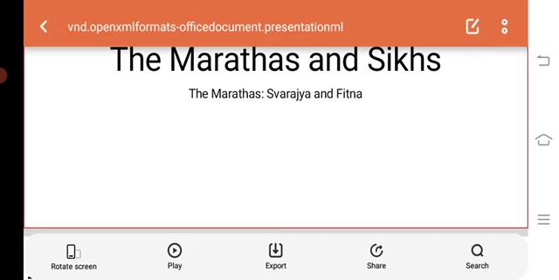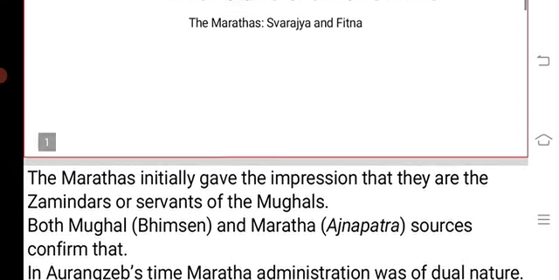So when it comes to svarajya and fitna, these are two closely connected terms, and when the Marathas claim that their state is their svarajya, they also claim that it's a part of the fitna. So let's understand what these two terms svarajya and fitna mean.